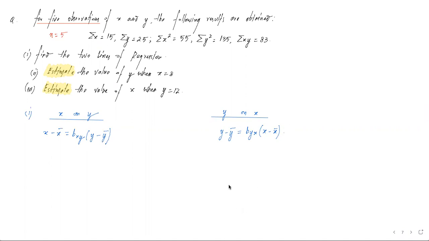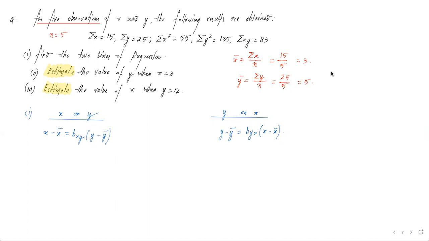First of all, we have to calculate x bar and y bar, because these 2 values are required for both the equations. So first we calculate x bar. What does x bar mean? Sum of all observations of x by number of observations. Summation x is given as 15, number of observations is 5, so the value of x bar is 3. Similarly, y bar, that is the mean of y: the formula is sum of all y observations by number of observations. Summation y is given as 25, number of observations is 5, so we get the mean of y as 5.